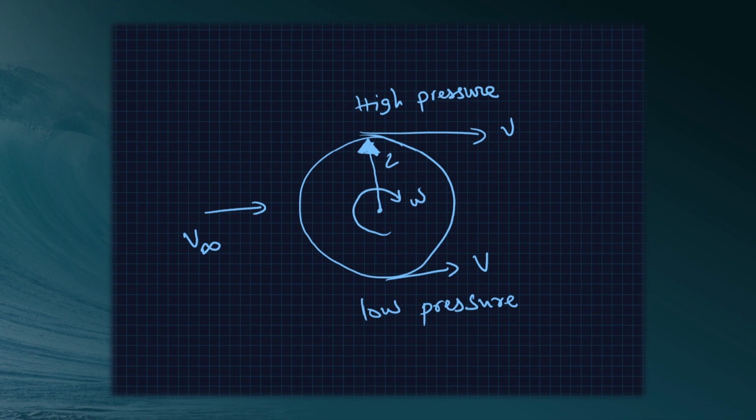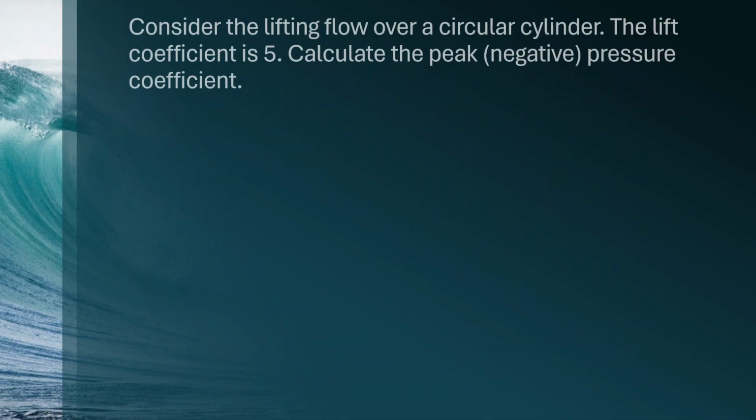Now coming to one example problem. Consider the lifting flow over a circular cylinder. The lift coefficient is 5. Calculate the peak pressure coefficient. Now note that the maximum velocity for the non-lifting flow over a cylinder is 2 V infinity, and that it occurs at the top and bottom points on the cylinder.